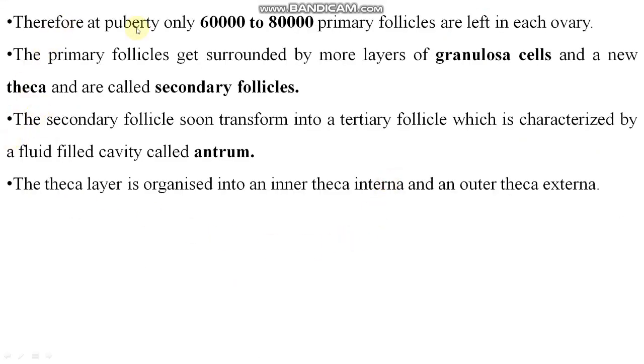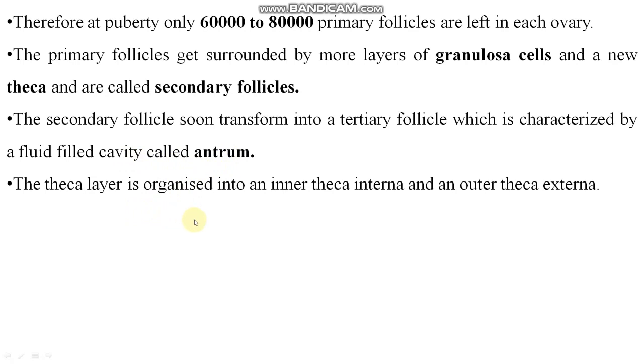Therefore, at puberty, only 60,000 to 80,000 primary follicles are left in each ovary. The primary follicles get surrounded by more layers of granulosa cells and a new theca and are called secondary follicles. Right? The secondary follicles soon transform into a tertiary follicle characterized by a fluid-filled cavity that is called antrum.